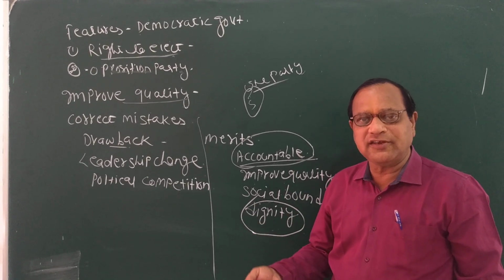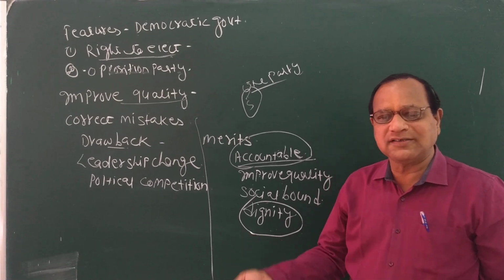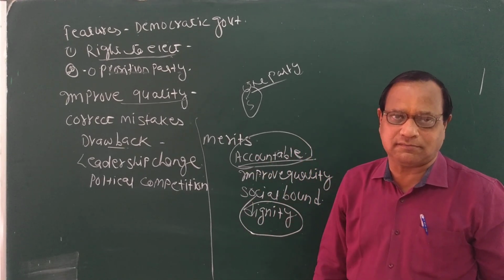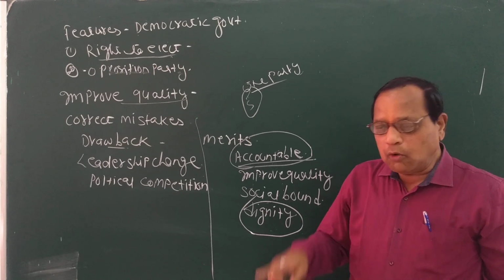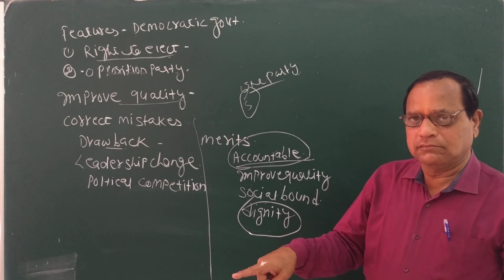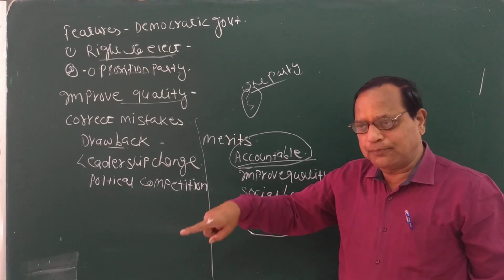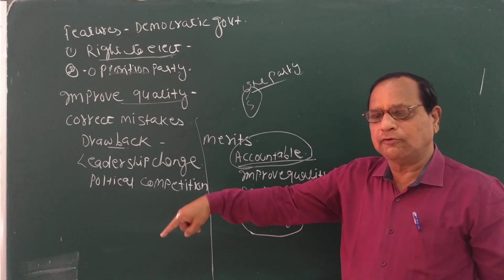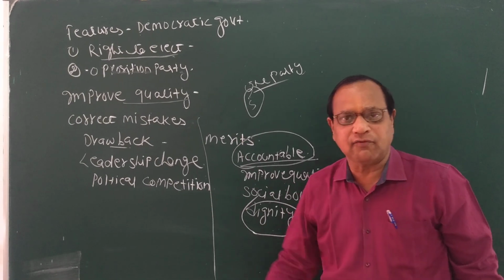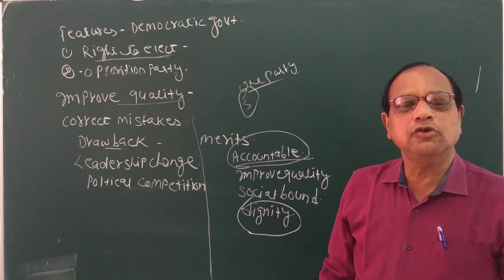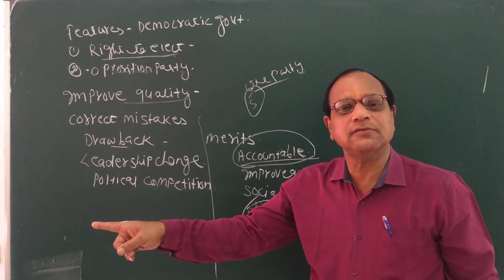Dignity of the individuals means no person can prove supremacy over another person. No one has the right to prove dominancy or superiority over another person. You have to maintain the dignity, even of the labor class, again I am repeating, from president to domestic labor. You cannot insult any labor class people.